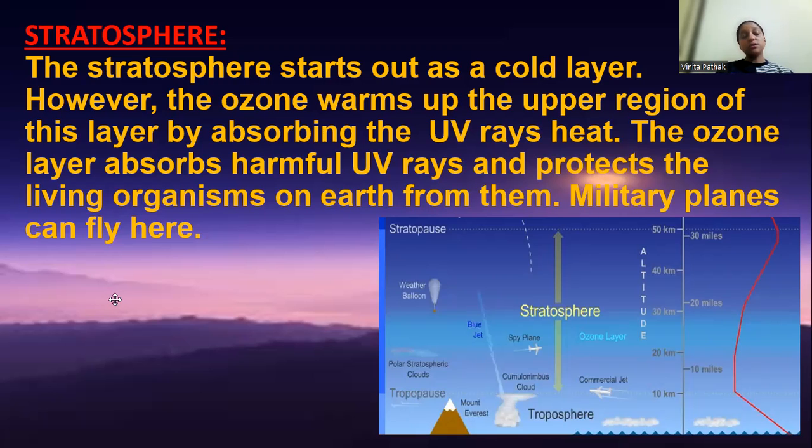Because the ozone layer protects us from harmful rays, the heat makes the stratosphere so warm. The upper region of this layer, by absorbing the UV rays' heat, is also hot.